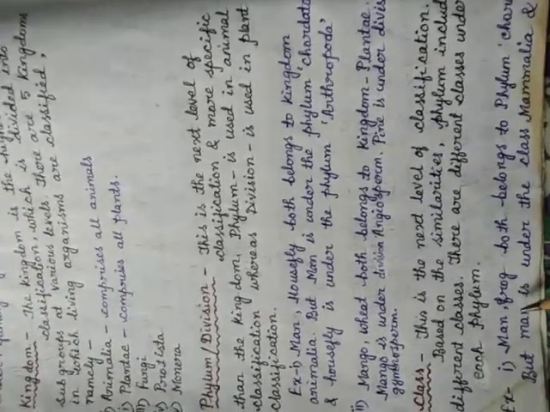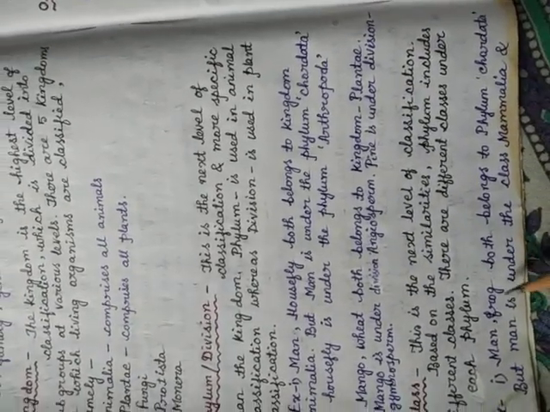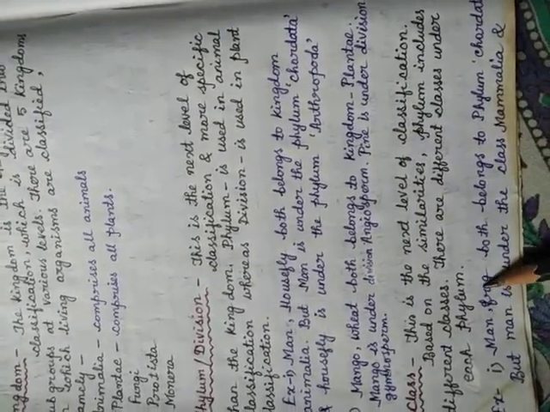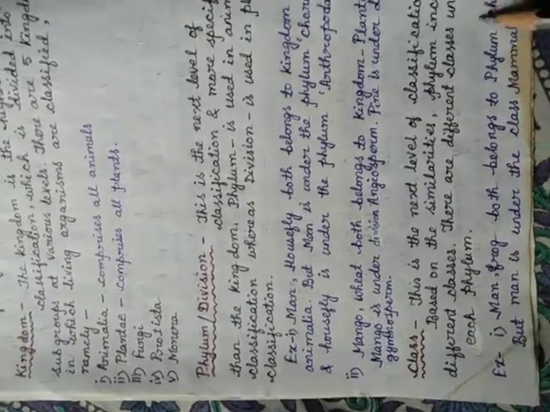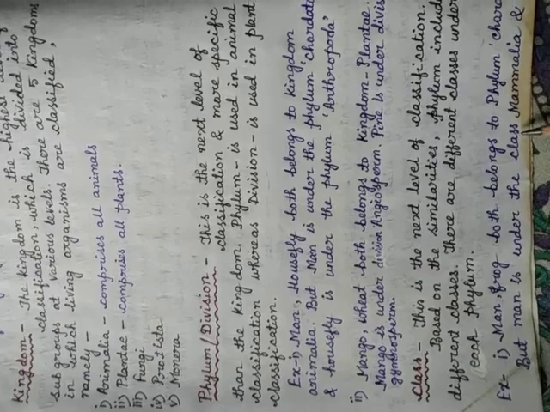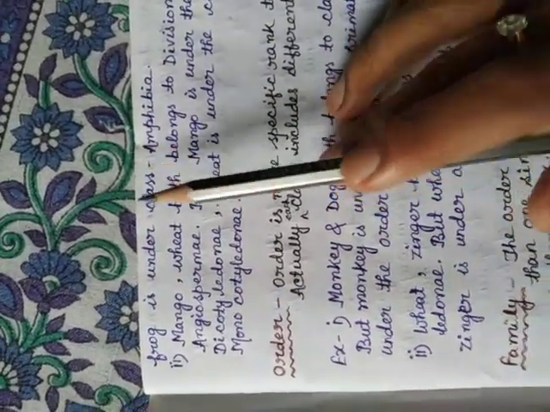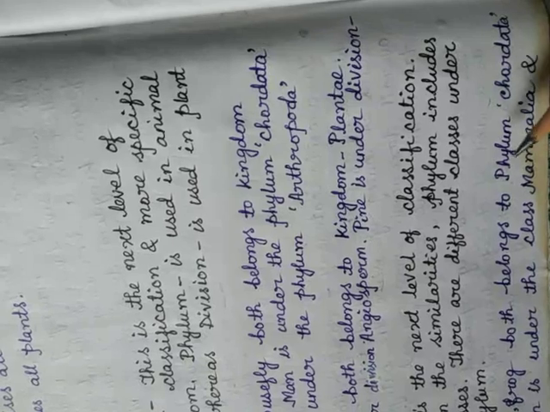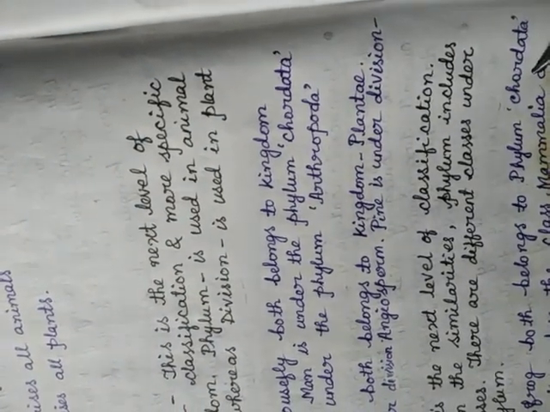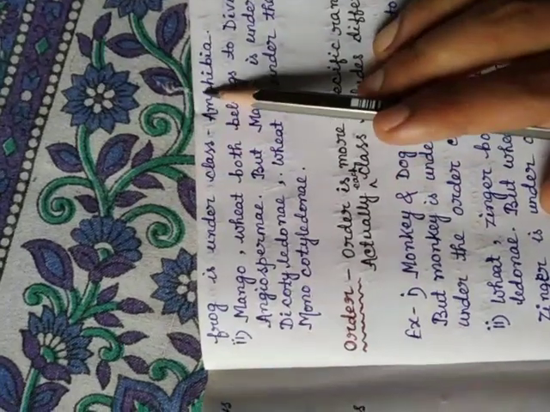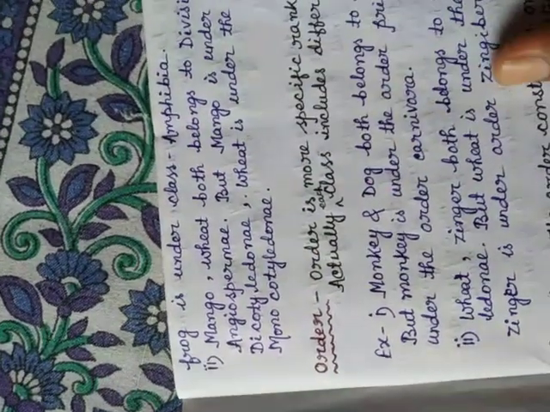Example is given again, man and frog. Both belong to the phylum Chordata. We all know that man and frog are both animals and they belong to the phylum Chordata. But see, man is under the class Mammalia, whereas frog is under the class Amphibia. It means that phylum Chordata has so many classes among them. Here we know the two names, class Mammalia and class Amphibia. So both classes are under the phylum Chordata.